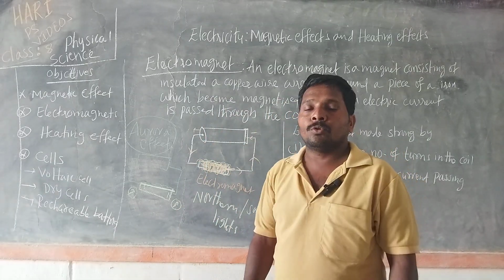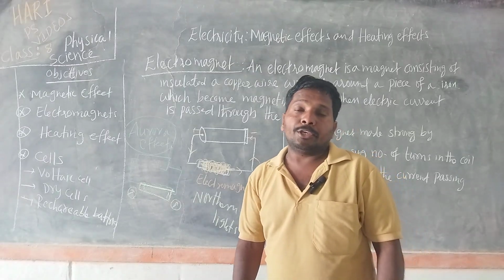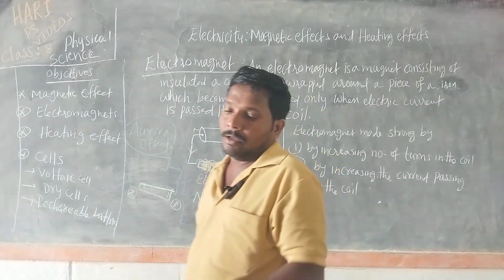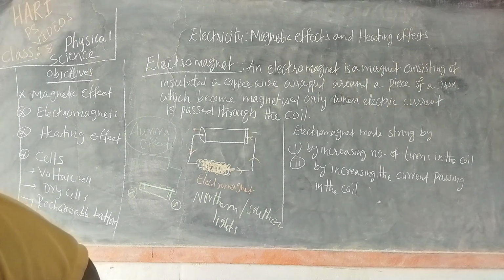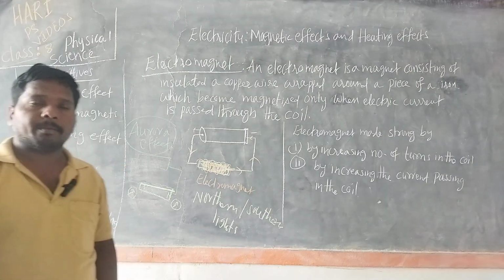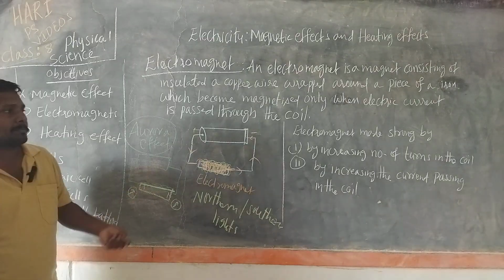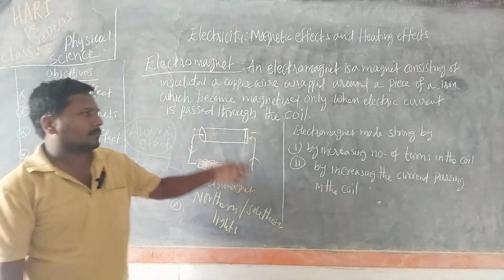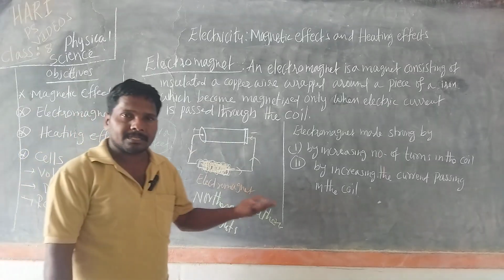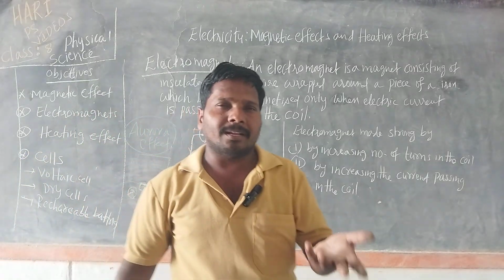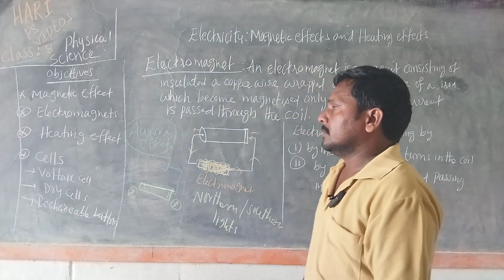Then coming to uses of electromagnets. For this purpose only I am explaining this electromagnet topic, because I did not explain uses of electromagnets in the last chapter, because understanding is very easy and interesting here.